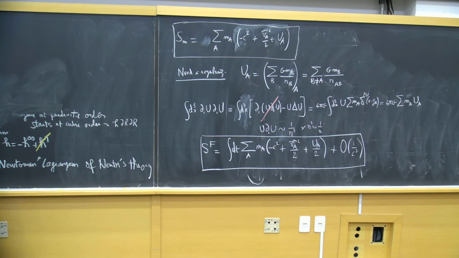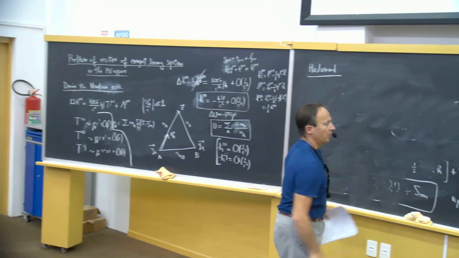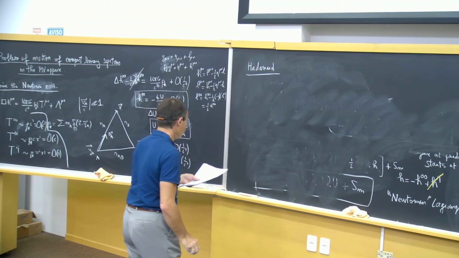So there is an approach which is due to Hadamard and which gives a definite answer to all these questions.